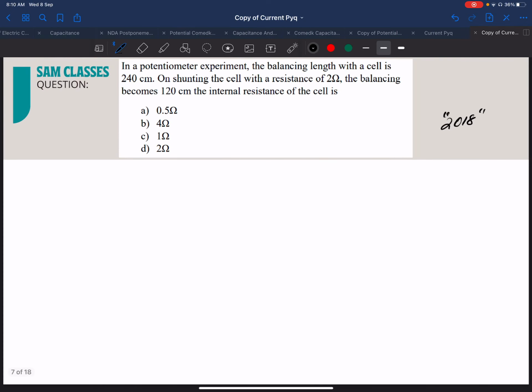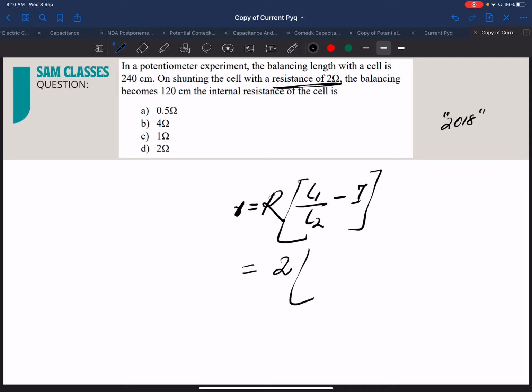Now coming to the next question. Potentiometer experiment, very simple they have given. If you remember the formula of potentiometer for the internal resistance, small r, which is representing internal resistance, is equal to shunt resistance R into L1 by L2 minus 1. And they've already given every value. R is 2 ohm, L1 is 240, L2 is 120, minus 1. So 2 into 2 minus 1, and that is equal to 2. Is it very difficult?